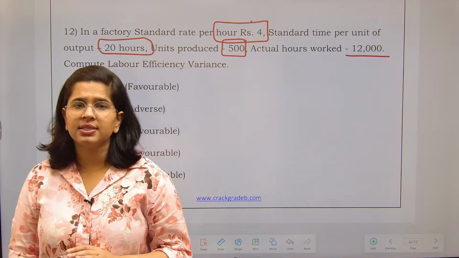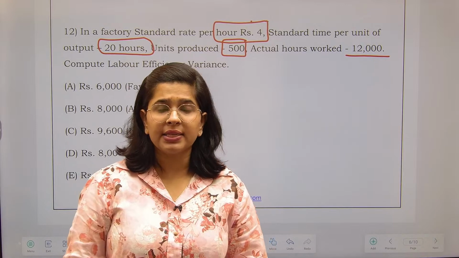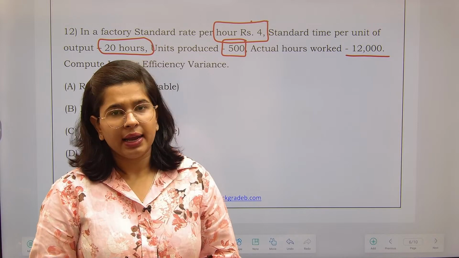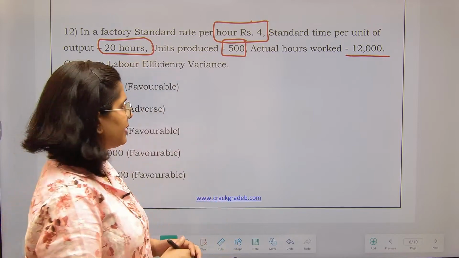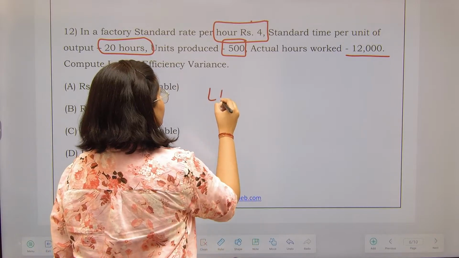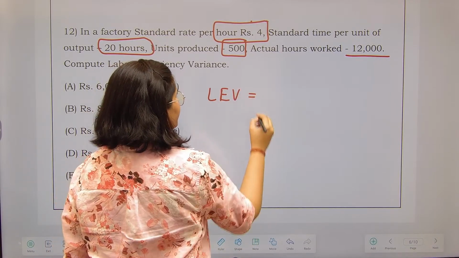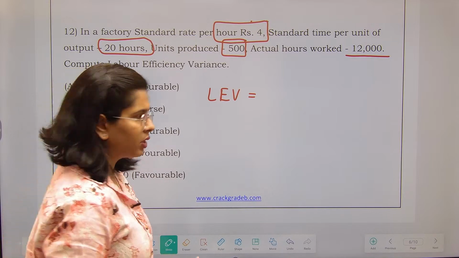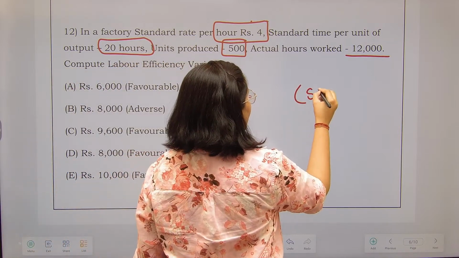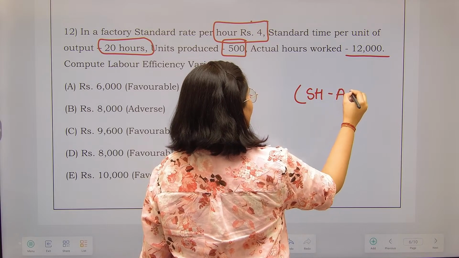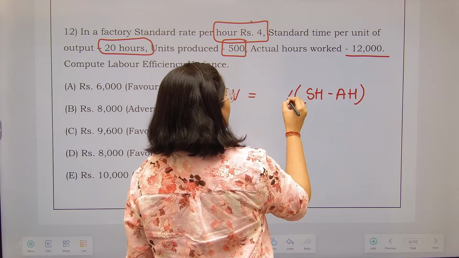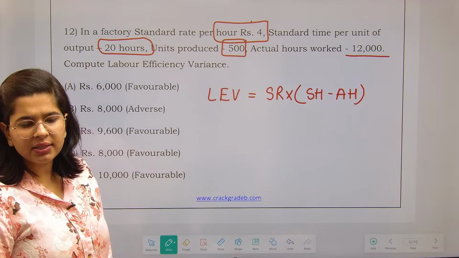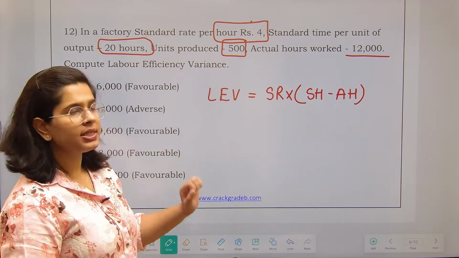For such standard costing related topics, you always have to remember your formula. Let's see the formula for labor efficiency variance. Under labor efficiency variance, we want to compare the hours, for how many hours you have worked. So for this, I need standard hours less actual hours. And when I want to convert this into rupees, I would like to know the impact in rupees of these hours. So this is the formula.